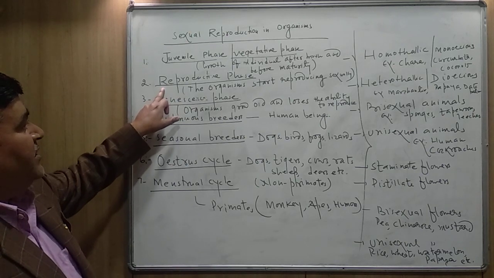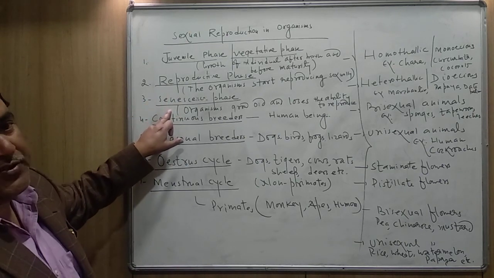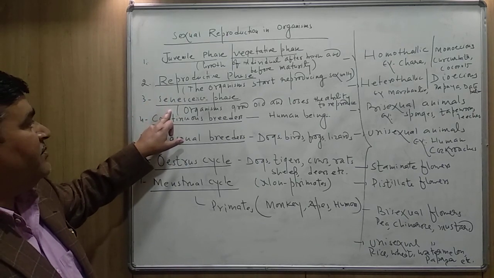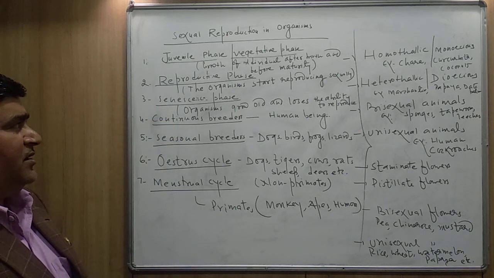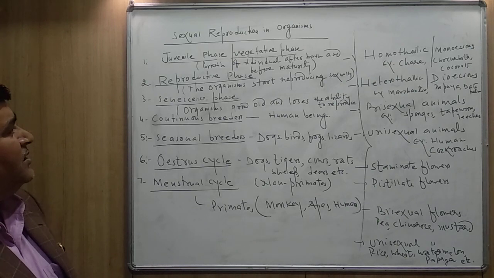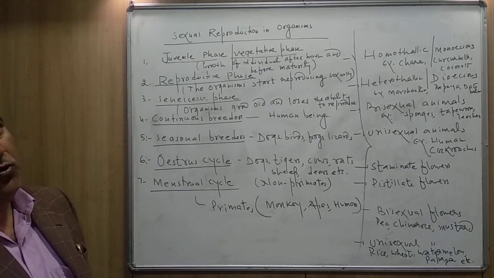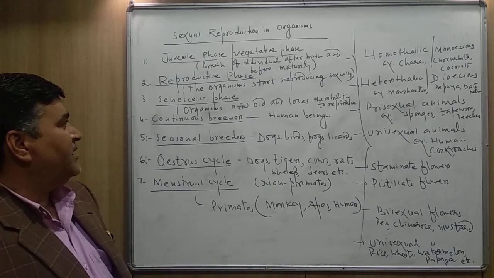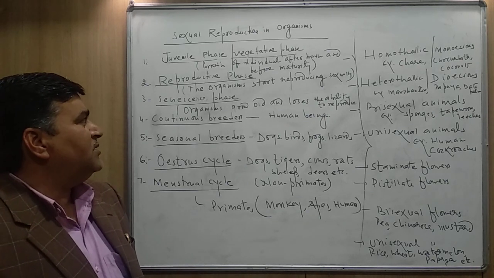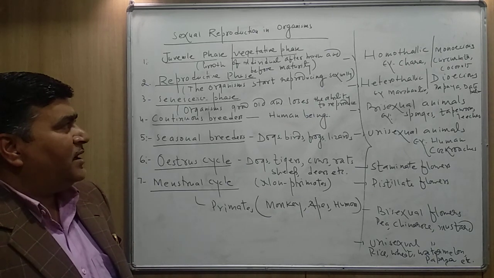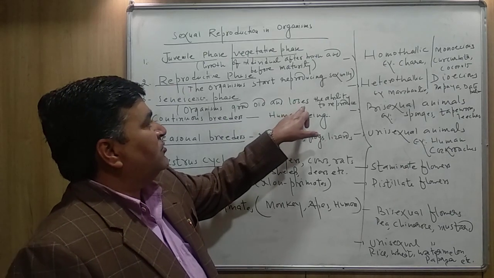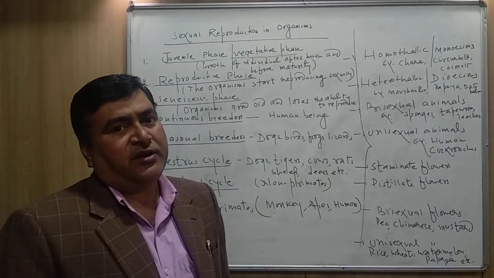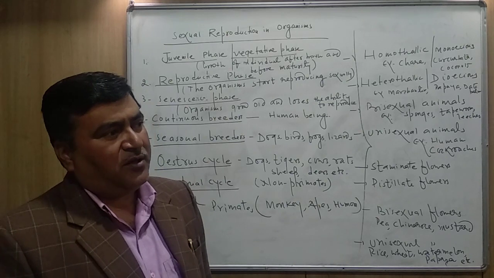After the reproductive phase, the next phase in the living organism is called the senescence phase. The senescence phase is the old age in which the organisms grow old and also lose the ability to reproduce.